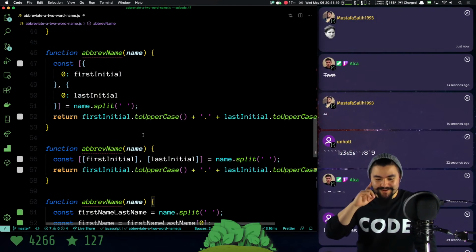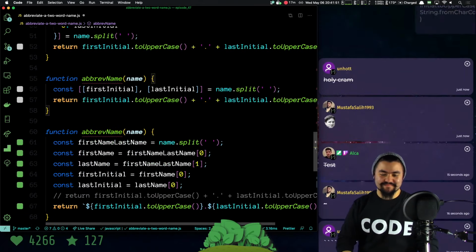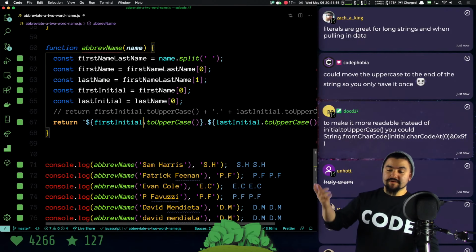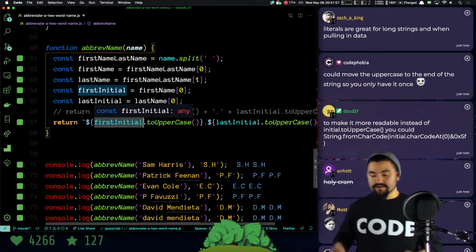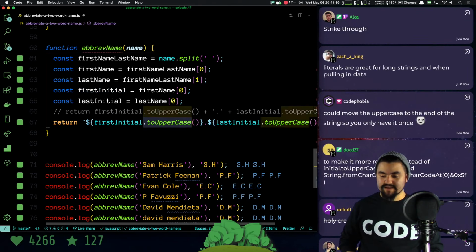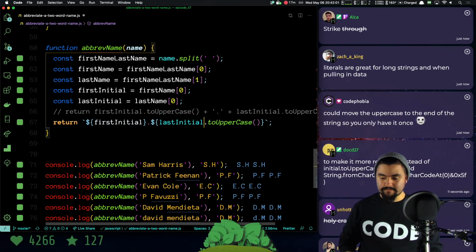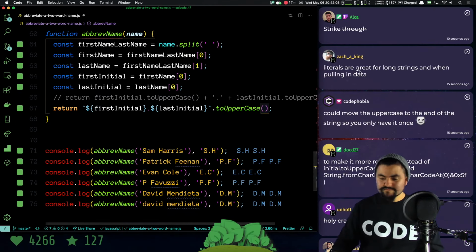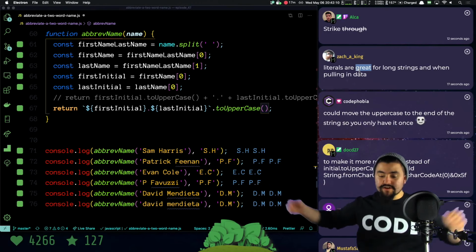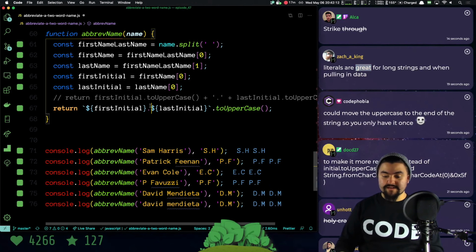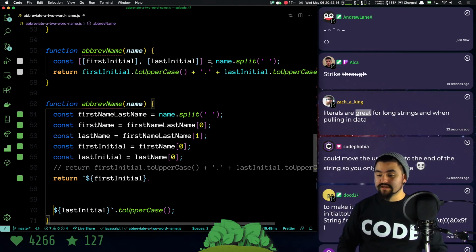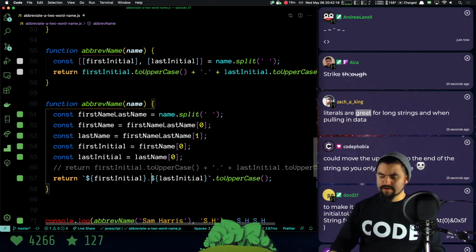And actually, now that we're doing this, because it's all one string, I can just put the toUpperCase on the end. I could take this and put it there instead, because that way I only have to call it once. Yeah, they're great if you have a really long string. Also, it allows you to put new lines in your string like this. With the single quotes, you can't do new lines like that without a special escape character.